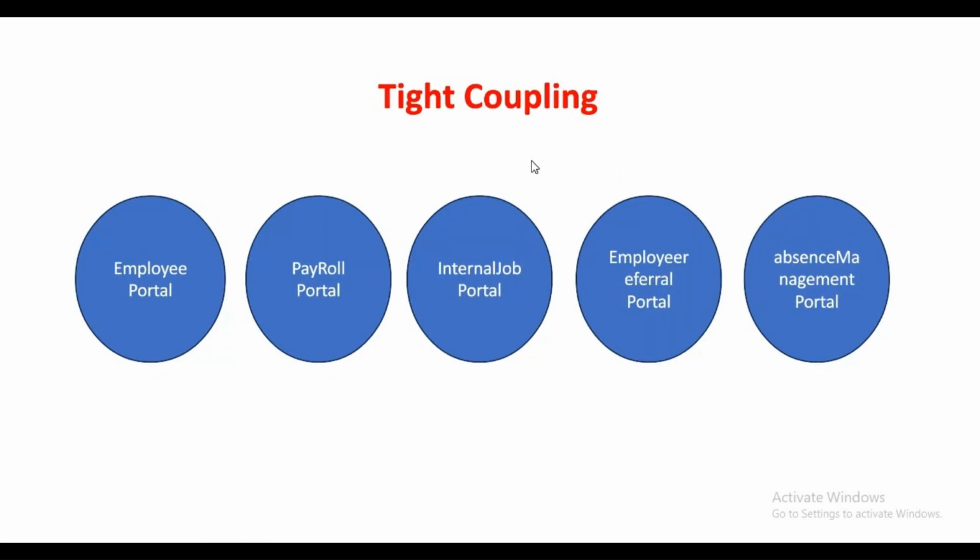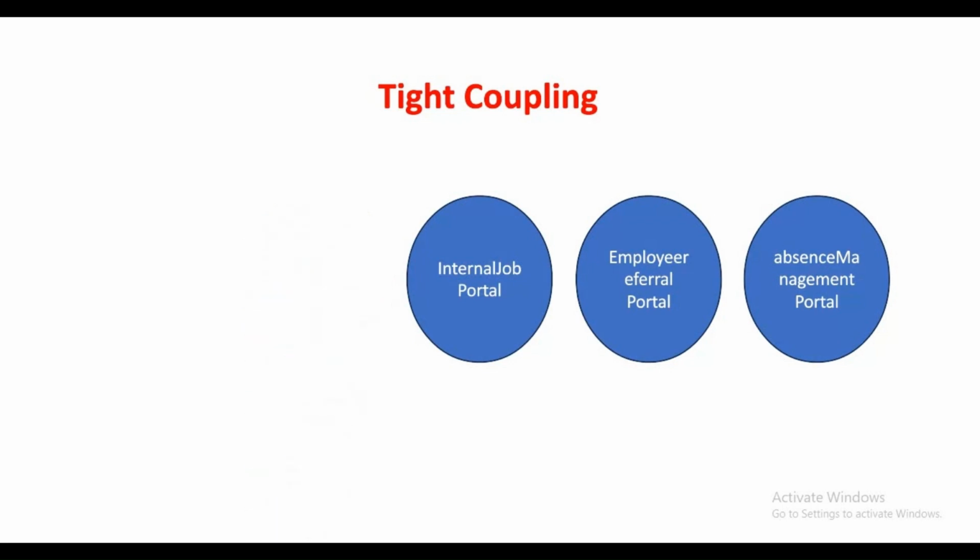Let's discuss another limitation, tight coupling. Let's assume a scenario where our employee portal is down. Then what happens? All our components will be down, right? Because it has the payroll portal, internal job portal, employee referral, and absence management, all the components in the employee portal only. But let's assume in microservices our payroll portal is down, but the other applications are up.